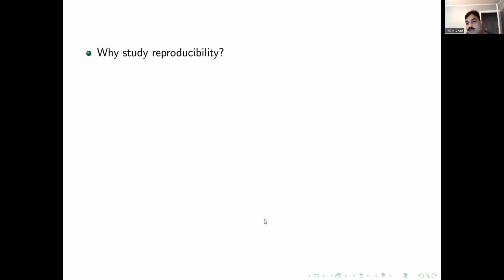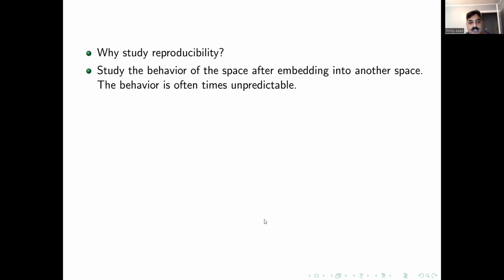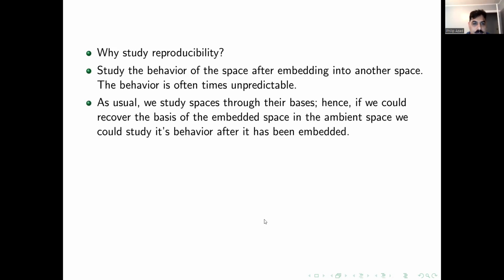So it's no different. We are going to study the spaces by embedding them into other spaces. But this behavior is oftentimes unpredictable. So how do we study spaces? We study them through their bases. Oftentimes, we identify the spaces through their bases, and it's no different in Banach space theory. Also, we would study them through their bases.